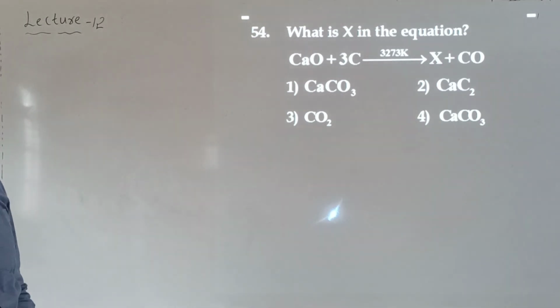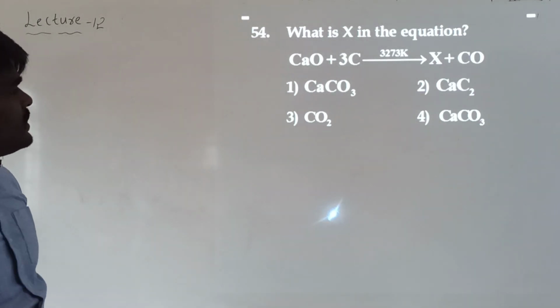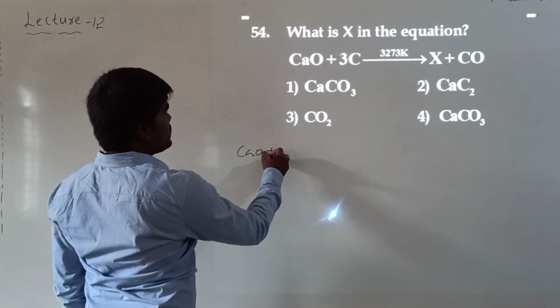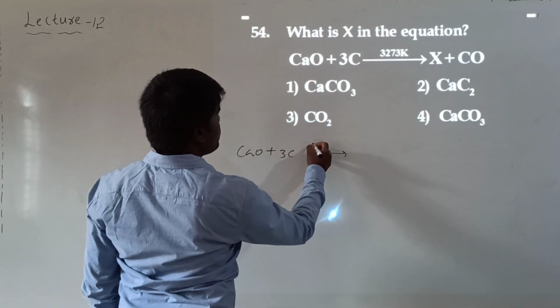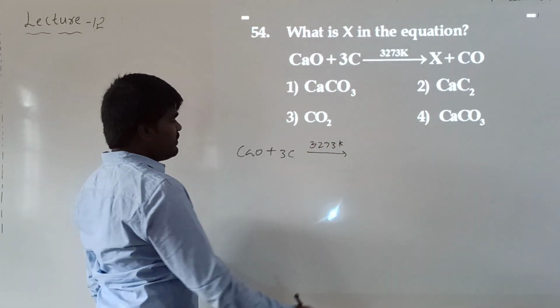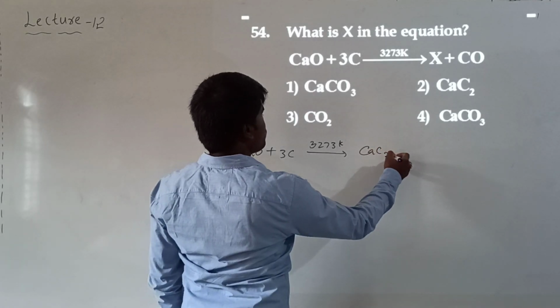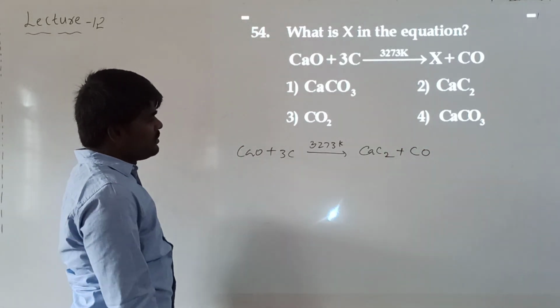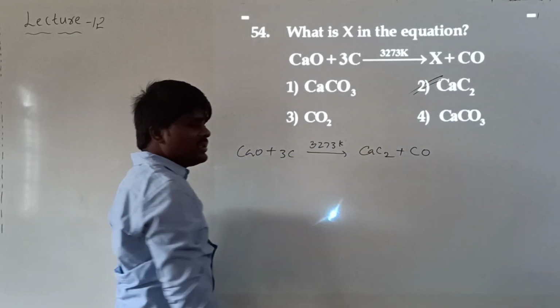What is the X in the equation? He has given an equation. What is happening? When calcium oxide is treated with 3 moles of carbon at 3273 Kelvin, it forms calcium carbide plus carbon monoxide. So what is formed? Calcium carbide will form.